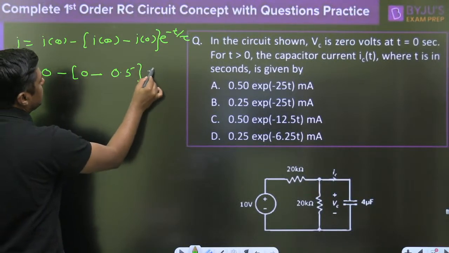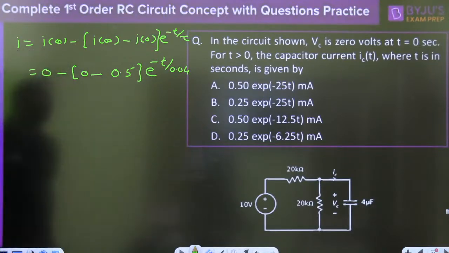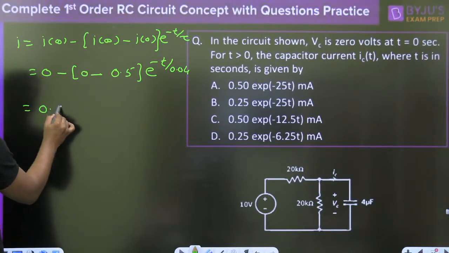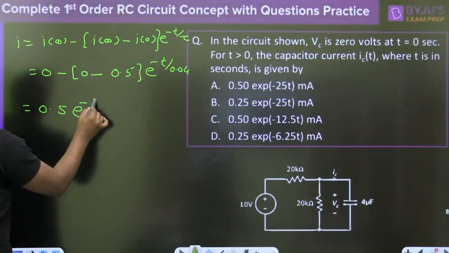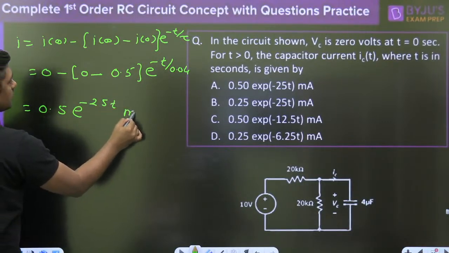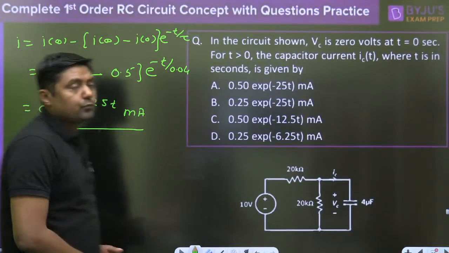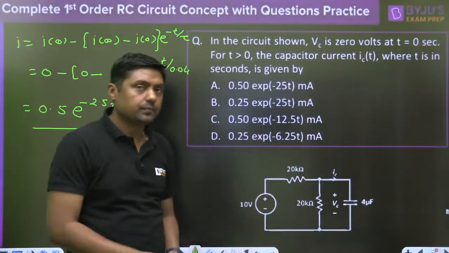It is in milliampere, e raised to power minus t by 0.04. Now it will become 0.5 e raised to power minus, this is 100 by 4, that is 25t. Very, very simple question. Yes, AKG, your answer A is the correct one.